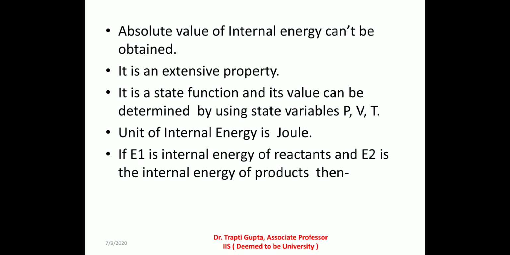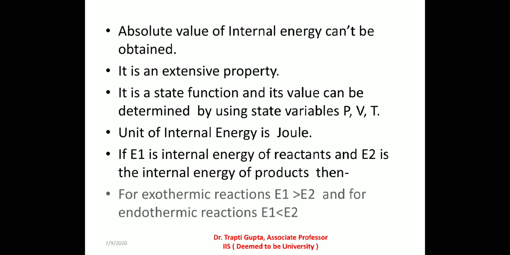Suppose E1 is the internal energy of the reactant and E2 is the internal energy of the product. When internal energy of reactant is greater than the internal energy of product, that means E1 is greater than E2, the energy will be given out to the surroundings. So we can say that reaction will be exothermic, means delta E will be negative in this case.